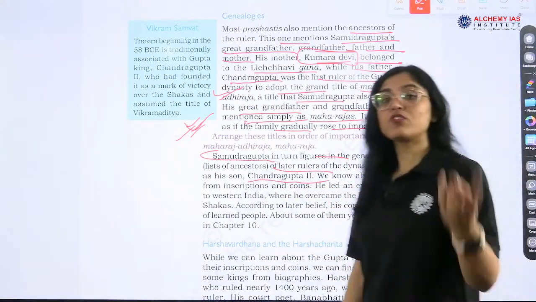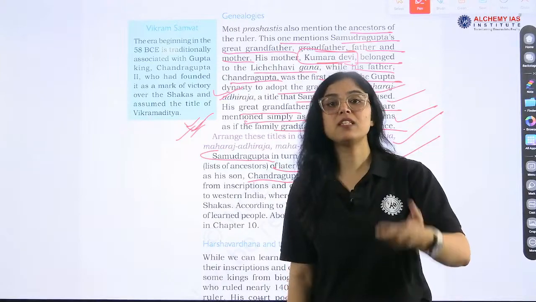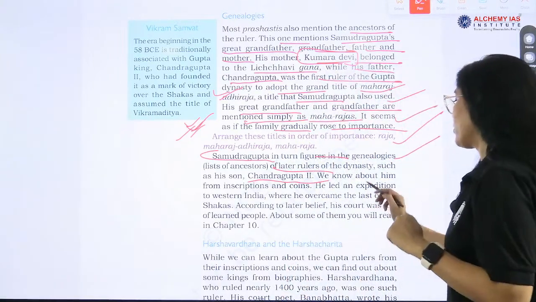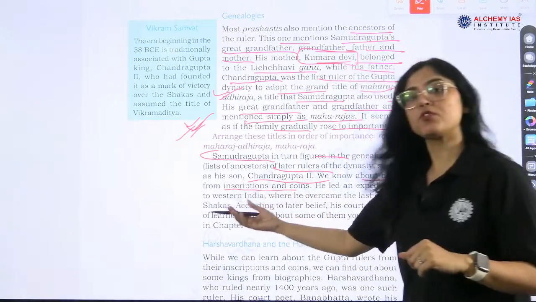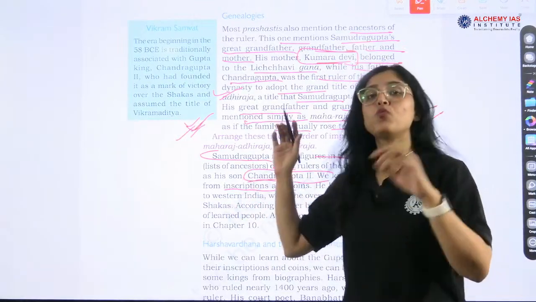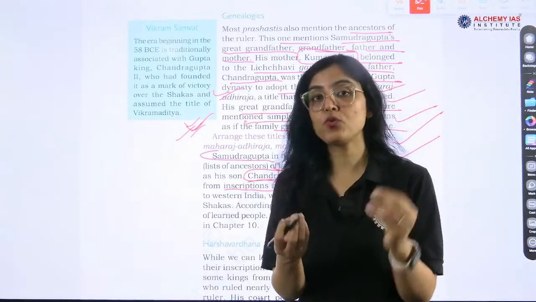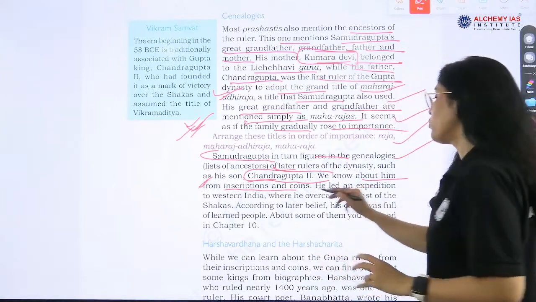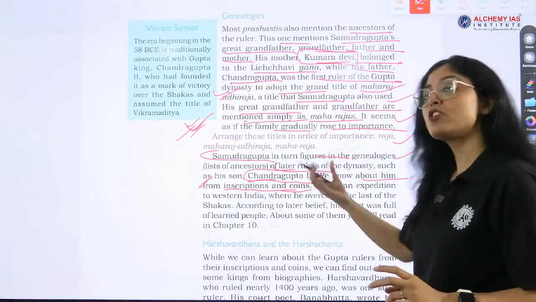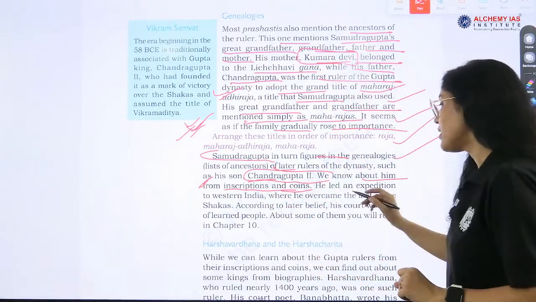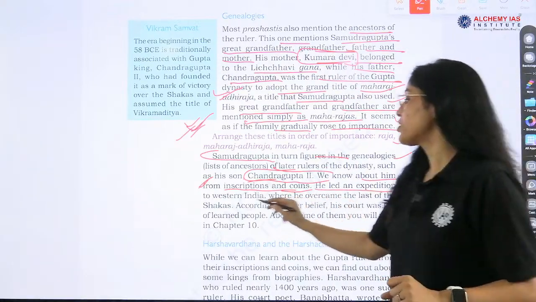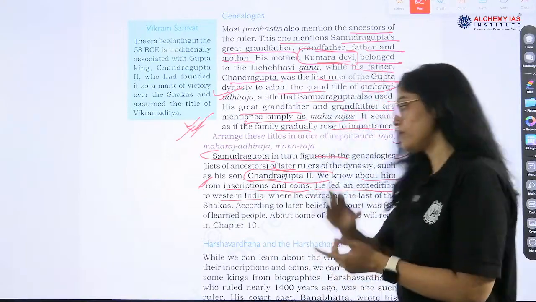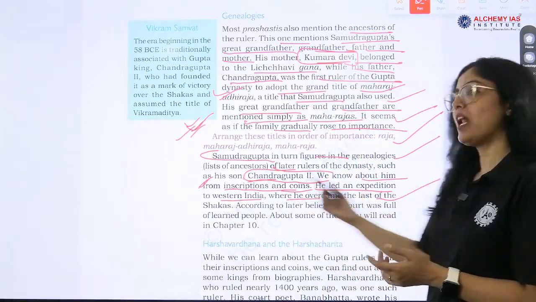Chandragupta II too is Samudragupta's son, and who is the father of Samudragupta? Chandragupta. We know about him from inscriptions and coins. Chandragupta II was also a very important ruler, and he is known to have inscribed many inscriptions and coins, right? Now, he led an expedition to Western India. He defeated the Shakas, where he overcame the last of the Shakas.